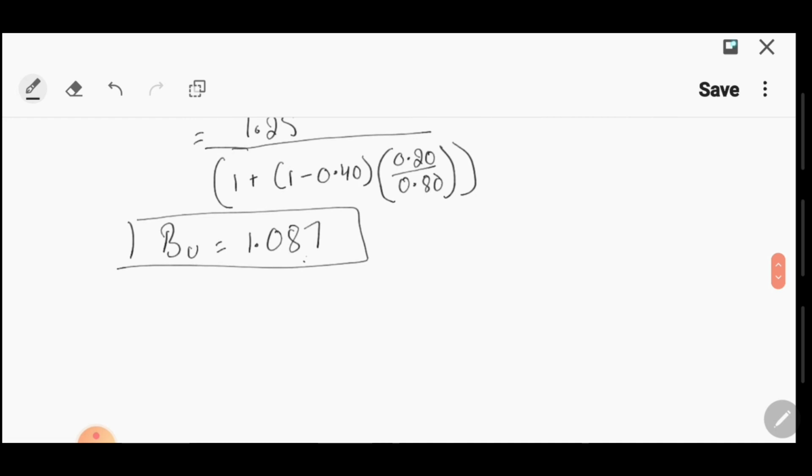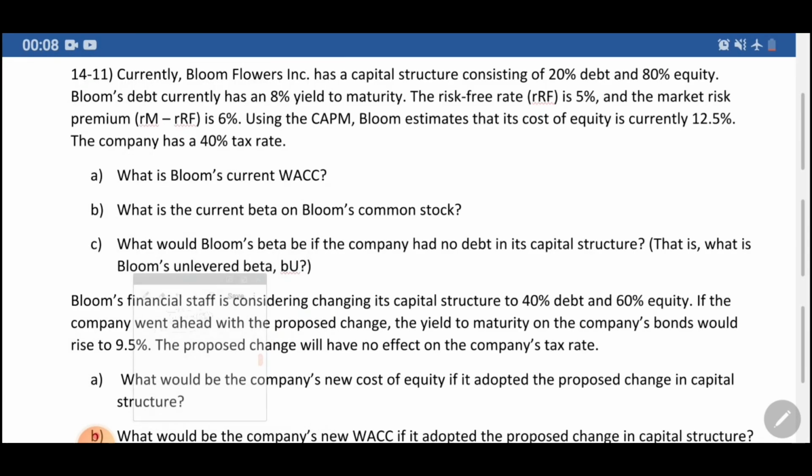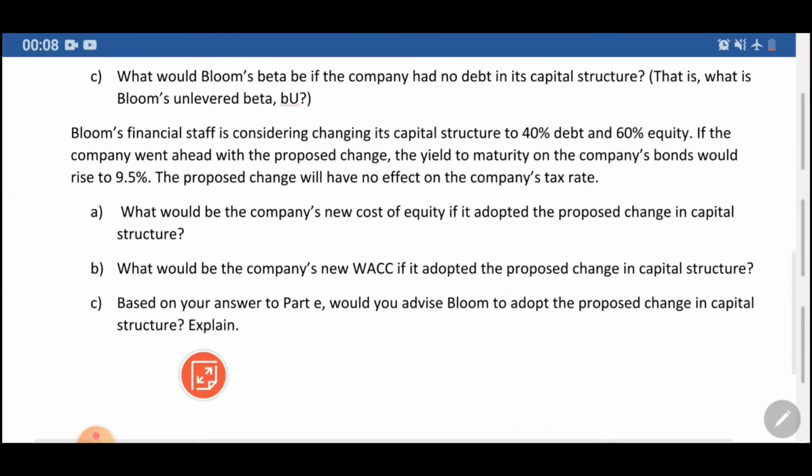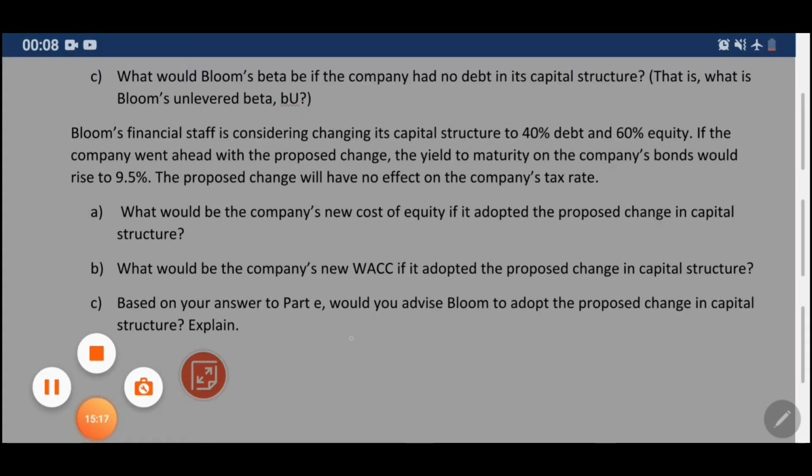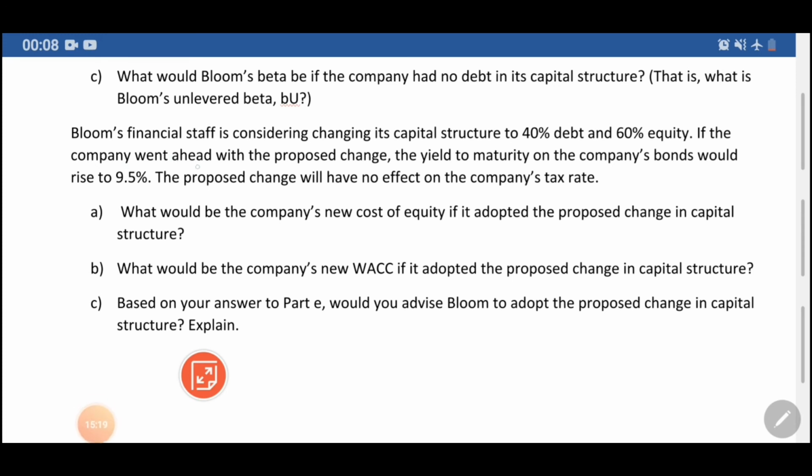Now what is the next part? Bloom's financial staff is considering changing its capital structure to 40% debt and 60% equity. So right now they are on 20% debt and 80% equity. अब उसे change करना चाह रहे हैं. If the company went ahead with the proposed change, the yield to maturity on the company's bonds would rise to 9.5%. So your RD will actually increase over here.